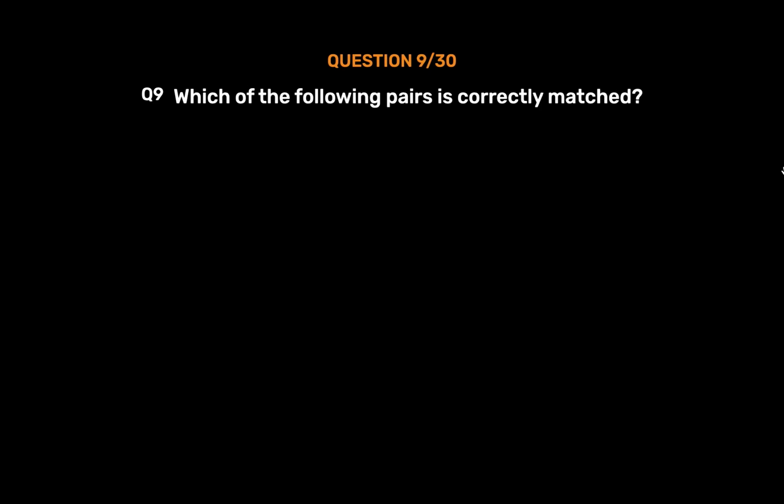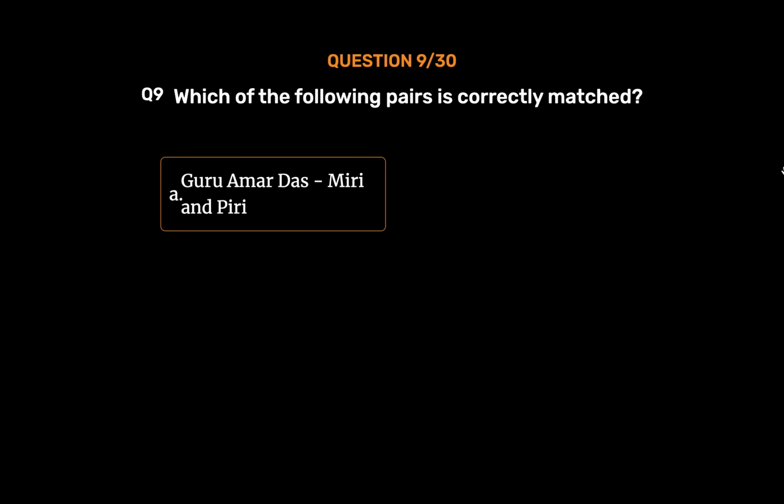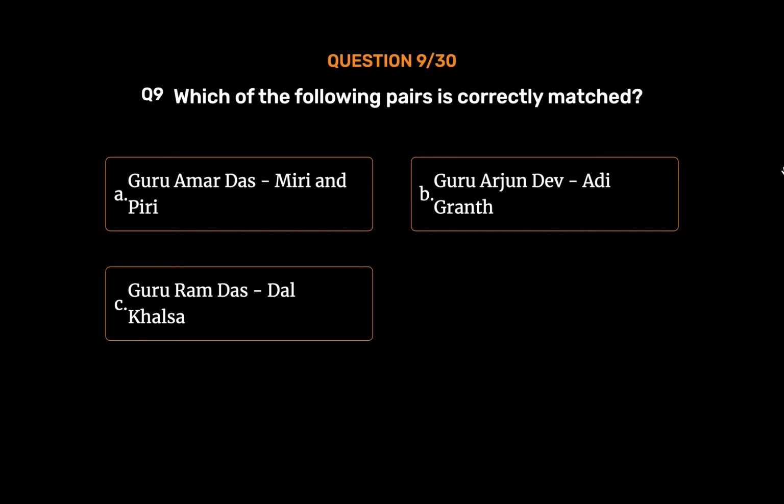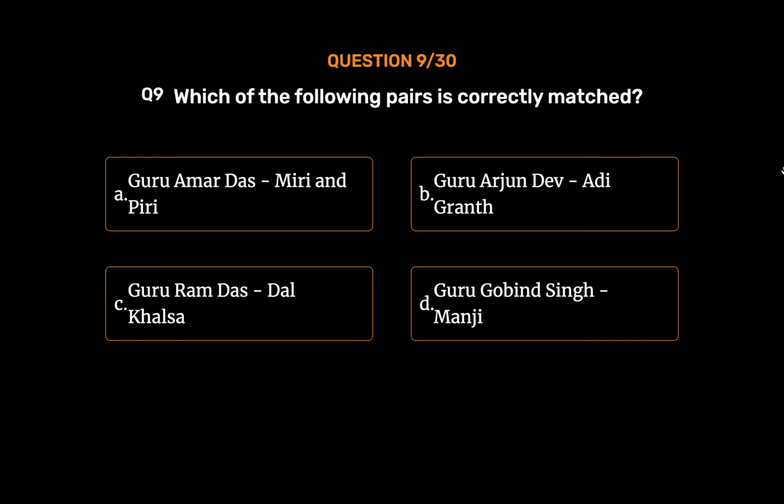Question number 9. Which of the following pairs is correctly matched? Option A. Guru Amar Das, Miri and Piri. Option B. Guru Arjun Dev, Adi Granth. Option C. Guru Ramdas, Dal Khalsa. Option D. Guru Gobind Singh, Manjhi. The correct answer is option B.